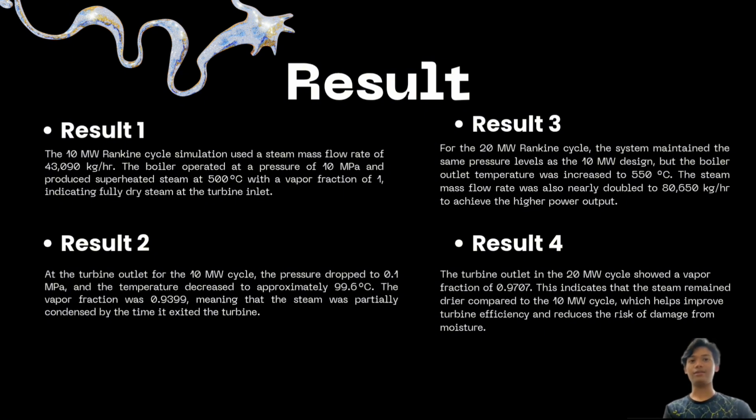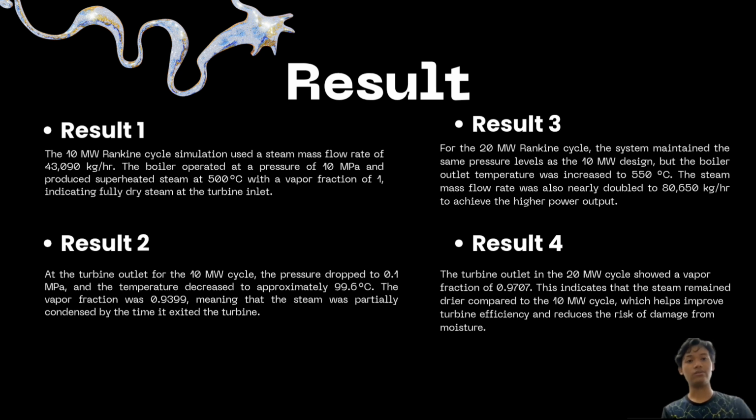For the 10 megawatt Rankine cycle simulation, the mass flow rate of steam was set at 43,090 kg per hour. The boiler operates at 10 megapascal and produces superheated steam. At this point, the vapor fraction was 1, indicating that the steam entering the turbine was completely dry and in a superheated state. As the steam exits the turbine, the pressure dropped to 0.1 megapascal and the temperature decreased to approximately 99.6 degrees Celsius. The vapor fraction at this point was 0.9399, which showed that some condensation occurred during expansion, resulting in slightly wet steam.